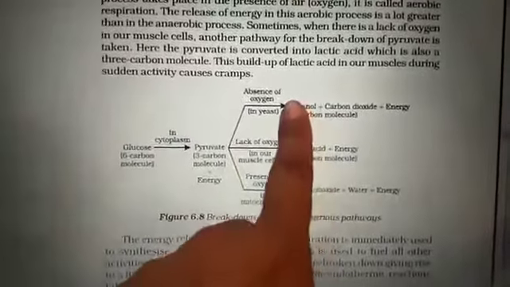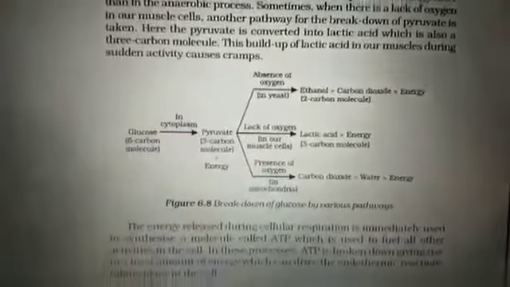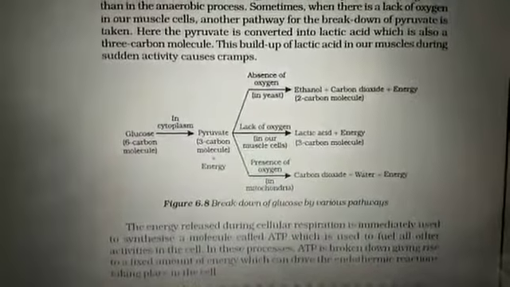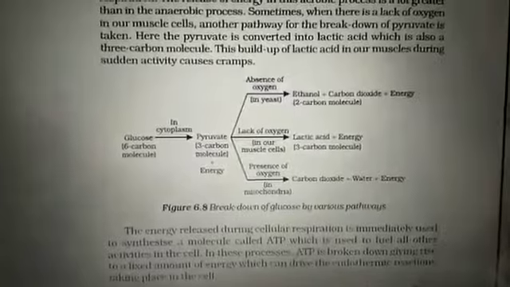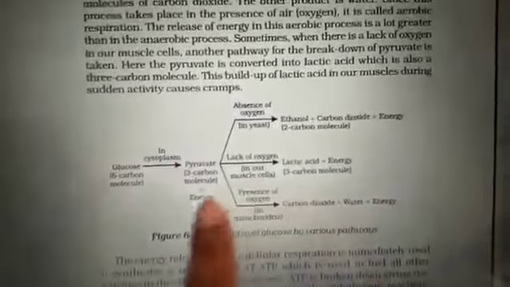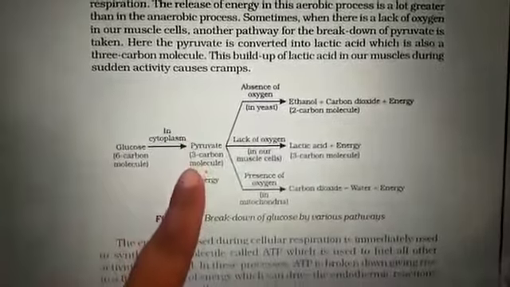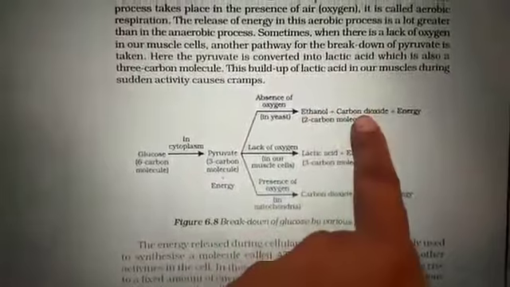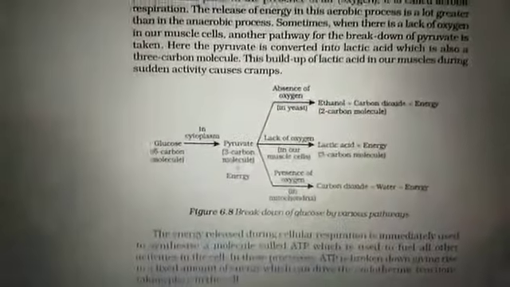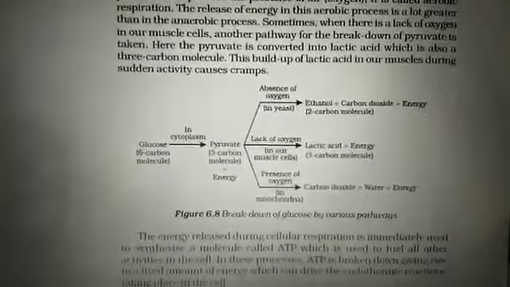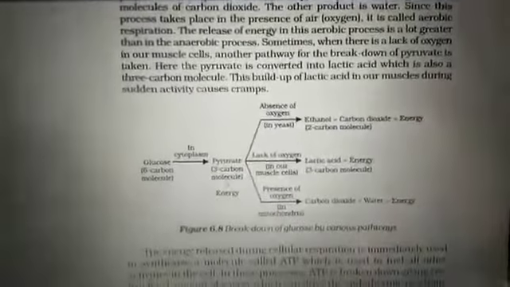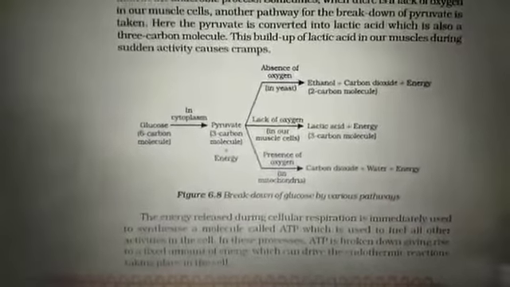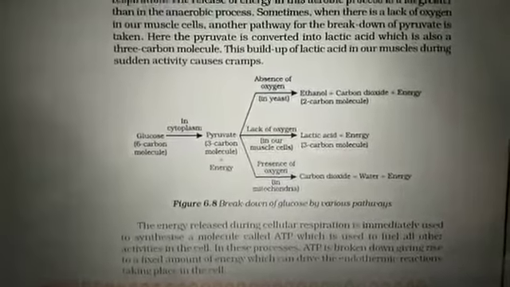One, in the absence of oxygen, that takes place in yeast, which is called anaerobic respiration, when no oxygen molecule is required. In this case, the pyruvate is further divided into ethanol, carbon dioxide and energy. You can see it is a 3 carbon containing compound, meaning C3. The 3 carbons get divided into 2 over here and 1 as carbon dioxide. Ethanol, that is C2H5OH, so 2 carbon there plus carbon dioxide 1. And energy. Over here the energy which is obtained is in the form of ATP, which is also called adenosine triphosphate. It is about 54 kilocalorie.